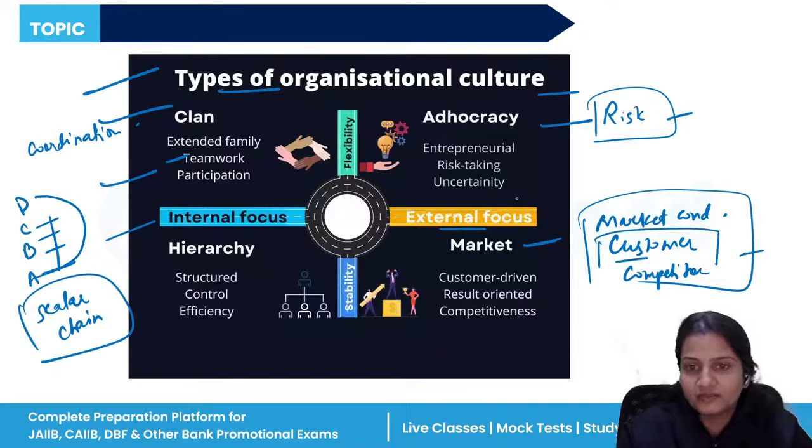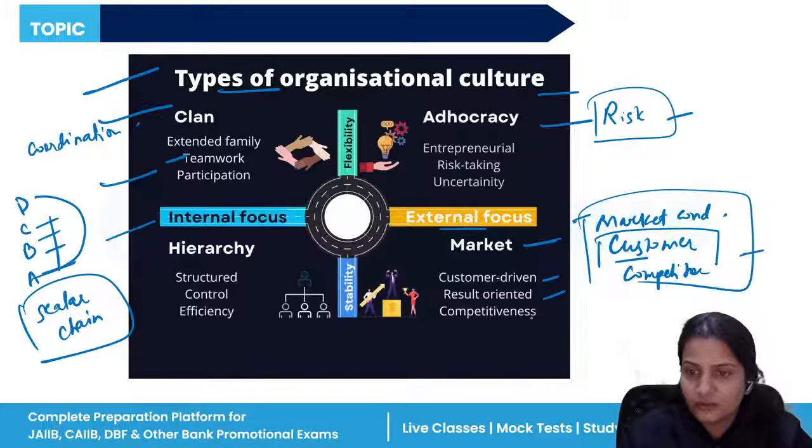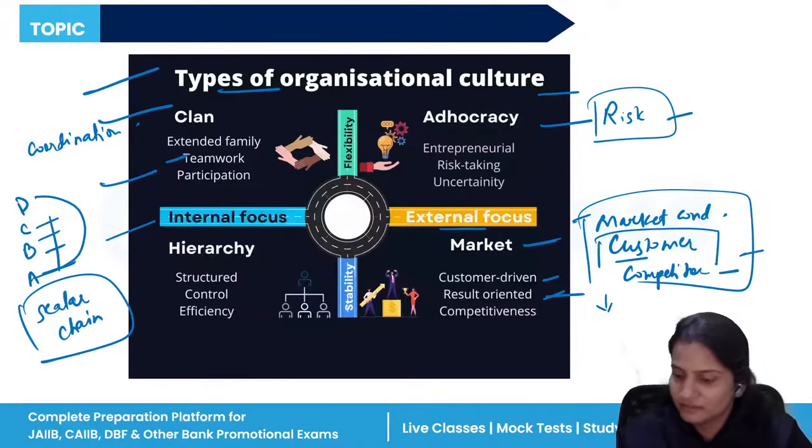All these things come under external focus, and we need to analyze this type of culture before reaching our potential customers. It should be customer driven, result oriented. Suppose the competitor's result is good and your result is not good, then in what areas have you lagged behind? You need to analyze that and work on improving it.